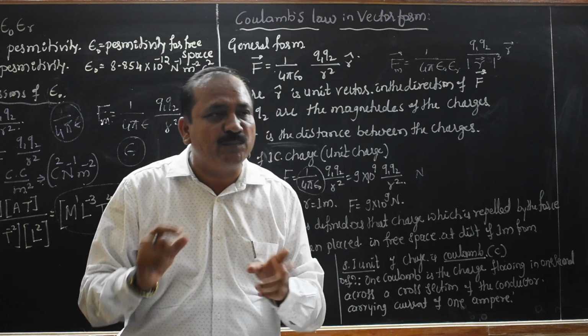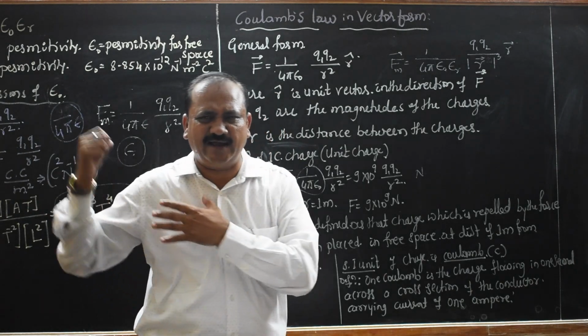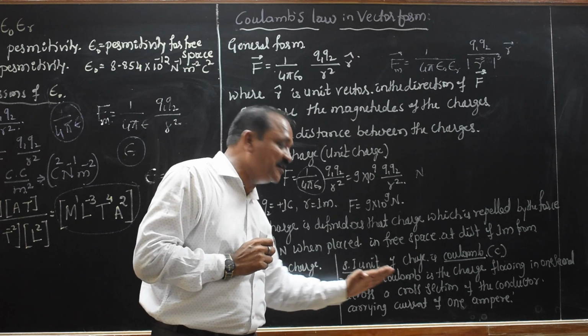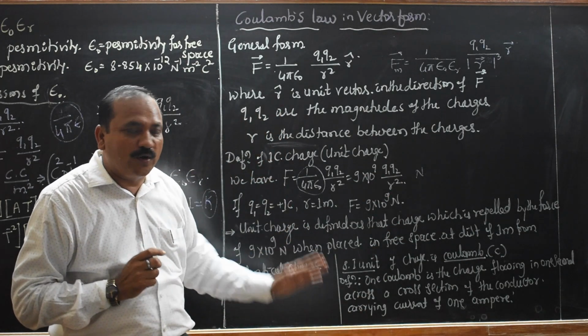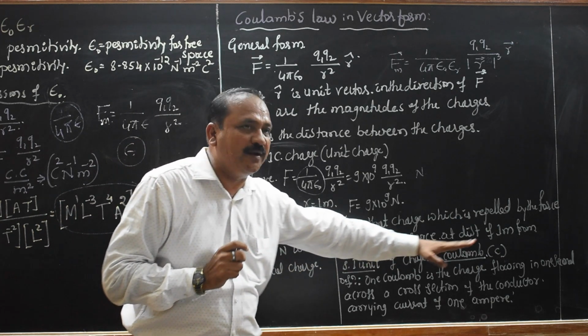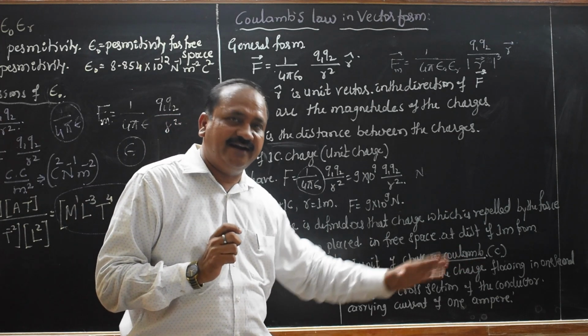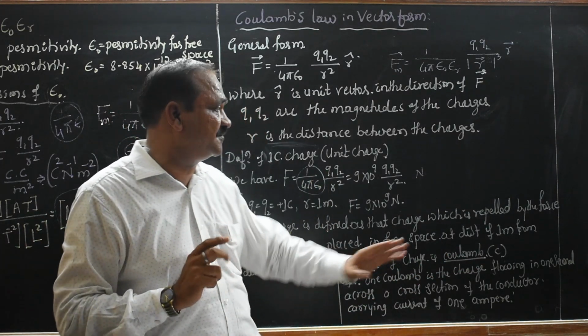The charge is symbolically represented by Q. The definition of the Coulomb: 1 Coulomb is the charge flowing in 1 second across a cross section of a conductor carrying a current of 1 ampere. This is the definition of the Coulomb.